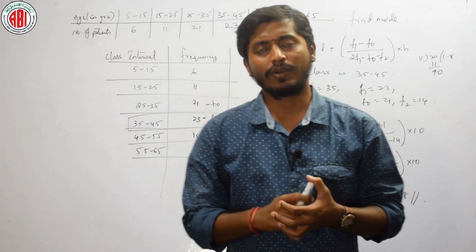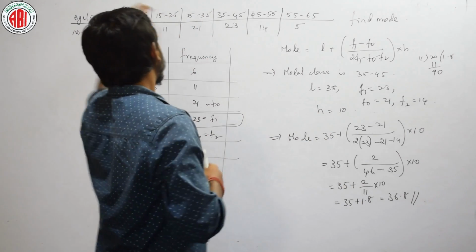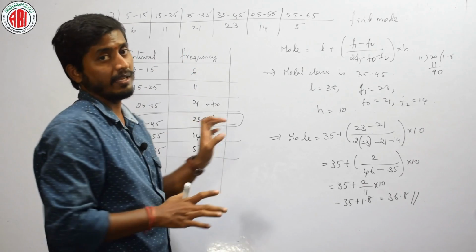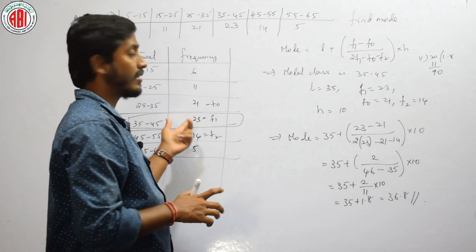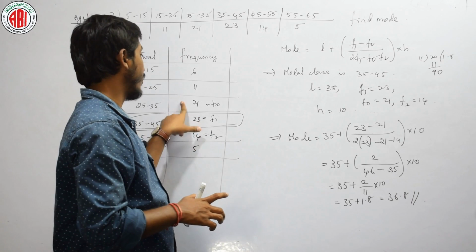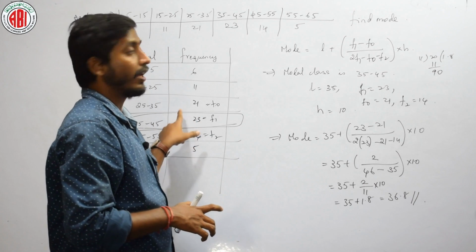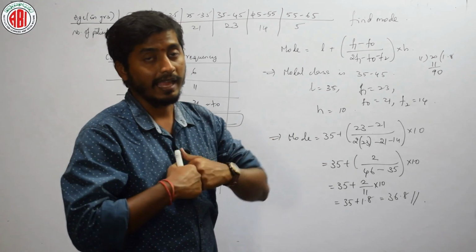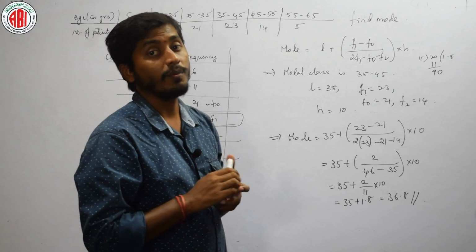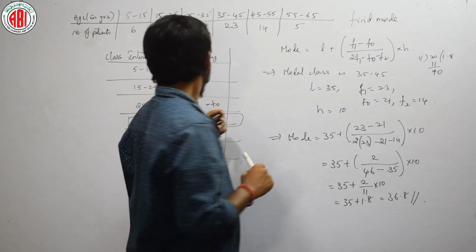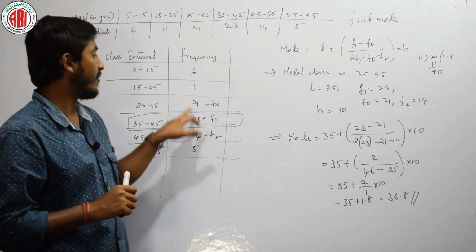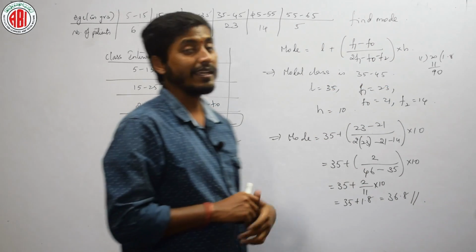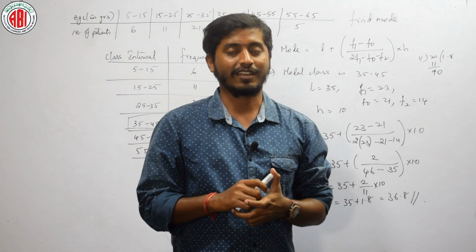Once again, let us see. There is a question given. There is nothing to do, only draw the table, draw class and frequency. Check which is the highest frequency, make it F1, above is F0, below is F2. The class is called the modal class, since we are calculating mode. This will be the lower limit, this will be F1, F0 and F2. Just directly substituting and finding the value of mode, we got it as 36.8. Is it clear? Shall we move on to the next problem?